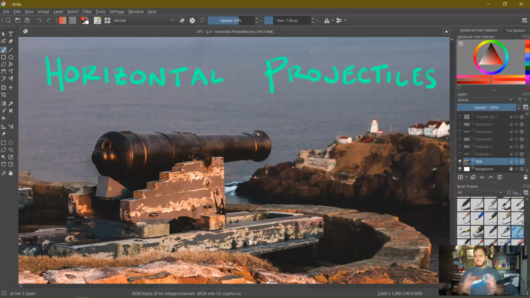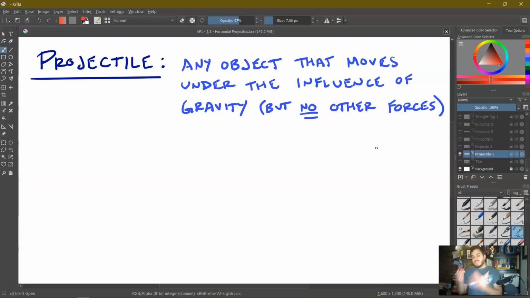Now that we've discussed free fall, the motion of objects moving through the air in one dimension, we're going to actually start to expand that discussion into looking at projectiles in two dimensions as well. Specifically, though, we're going to focus only today on horizontal projectiles. So what is a projectile exactly? Well, it's any object that moves under the influence of gravity, but no other forces. So only gravity, we don't want to care about anything else.